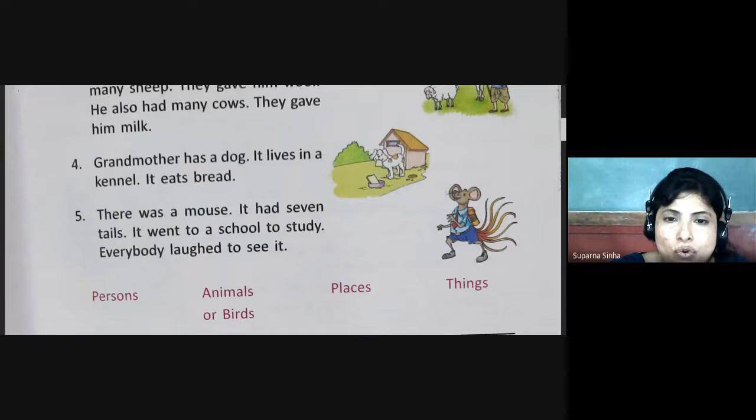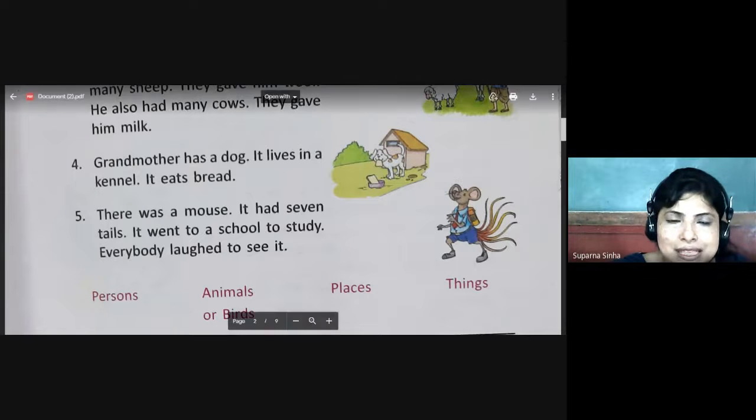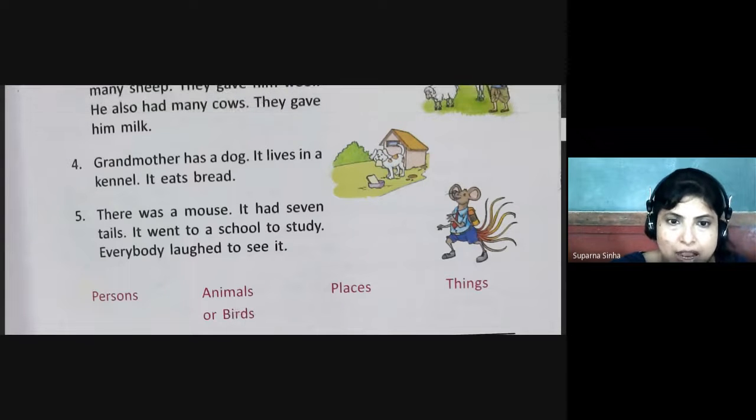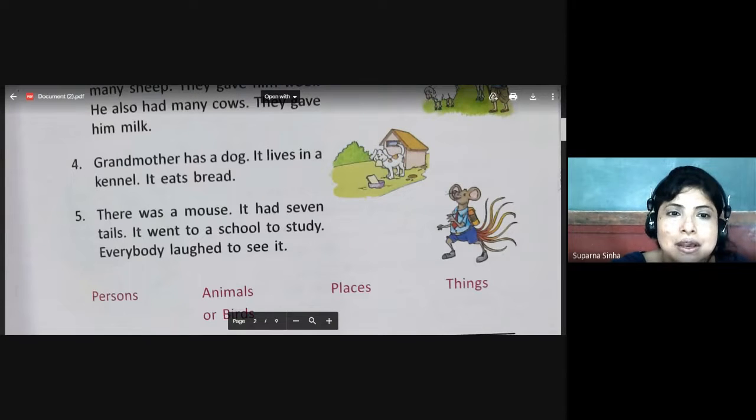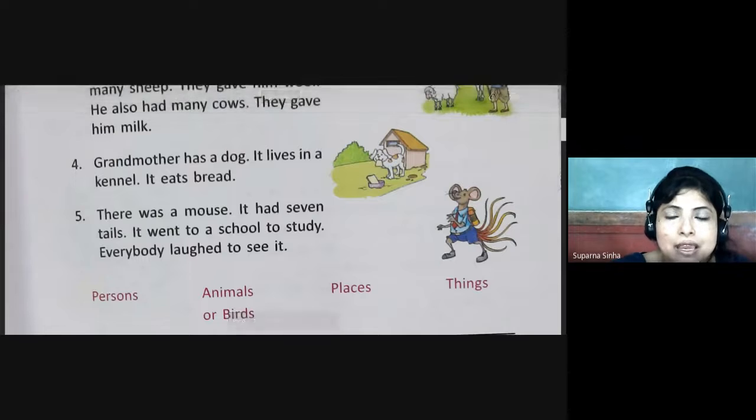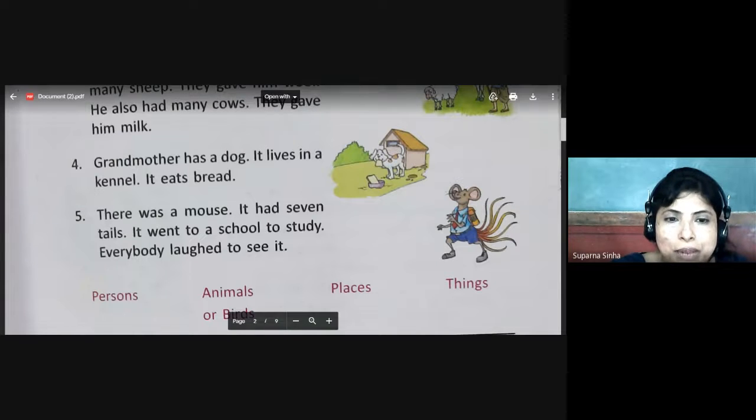There was a mouse. It had 7 tails. It went to a school to study. Everybody loved to see it. Mouse is an animal's naming word. Tails are a body part, so it is a thing. School is the name of a place. And everybody is also the name of a person.